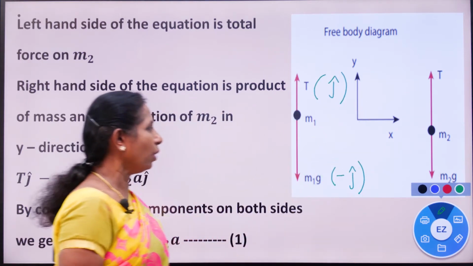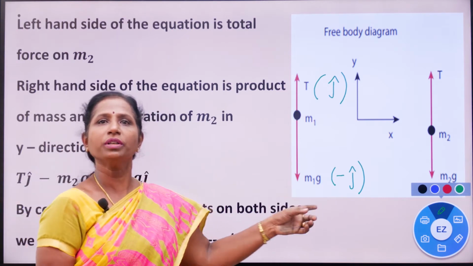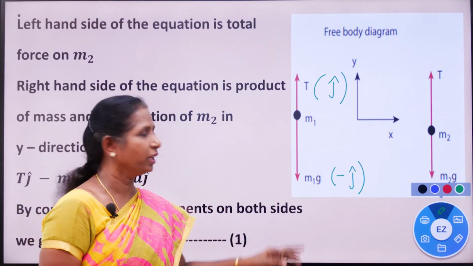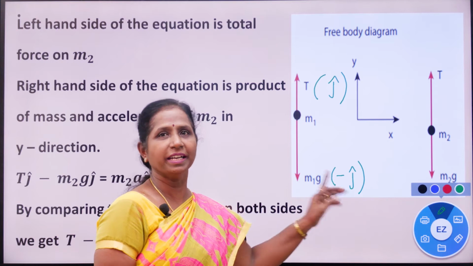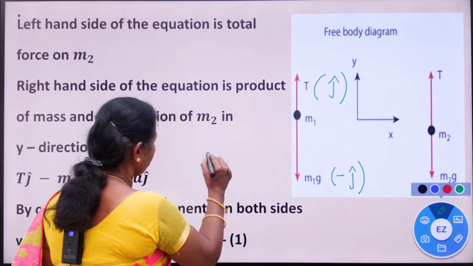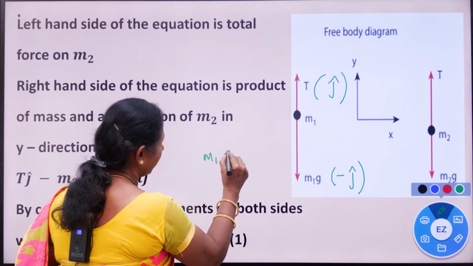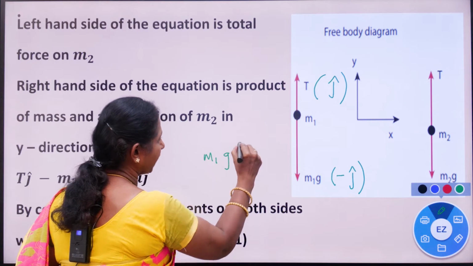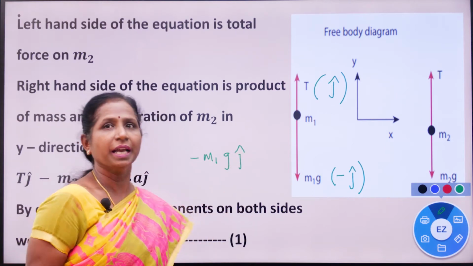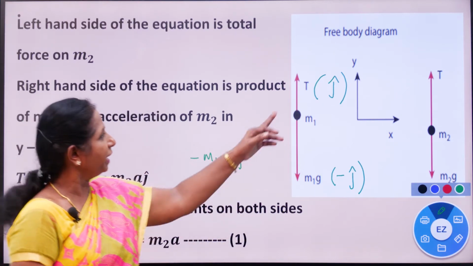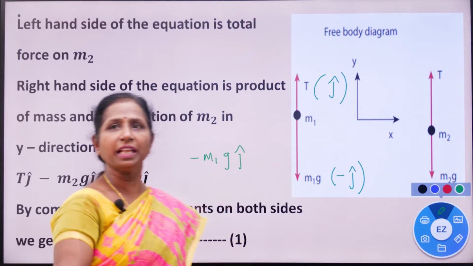Now applying Newton's second law for the mass m1. So m1g minus j cap. I am writing minus here. m1g minus j cap. Then T j cap in the upward direction.